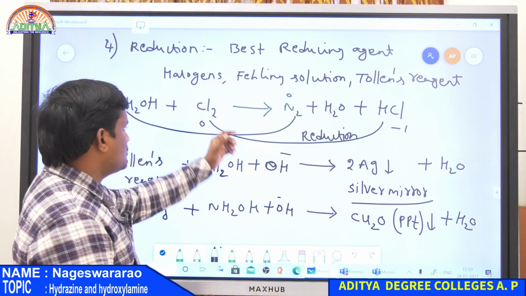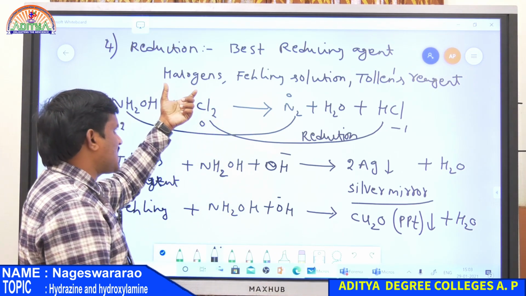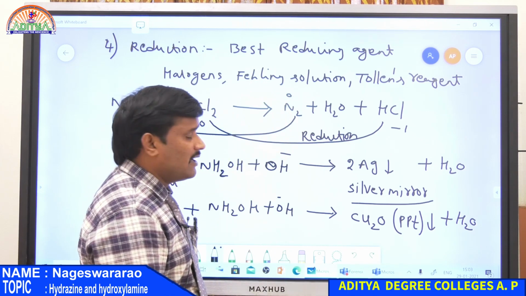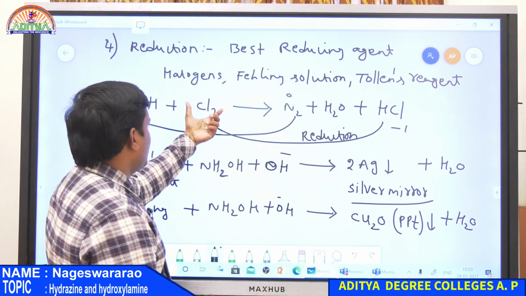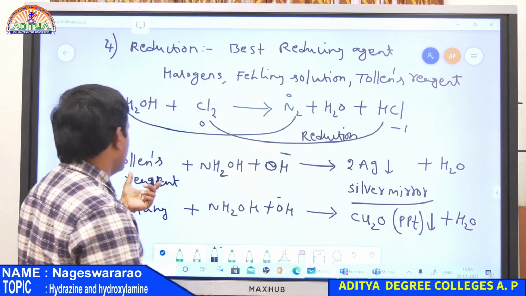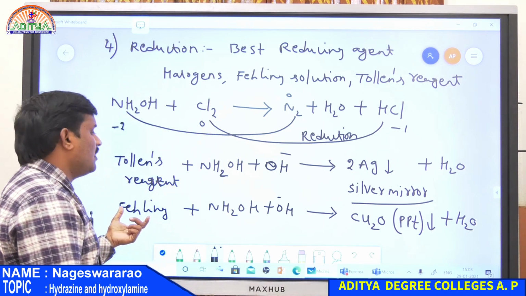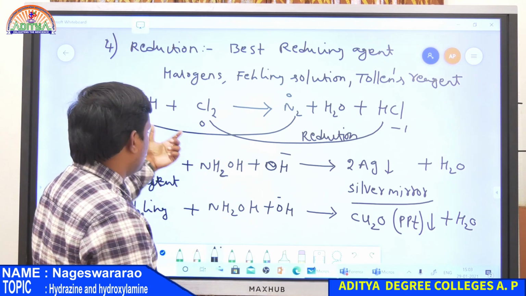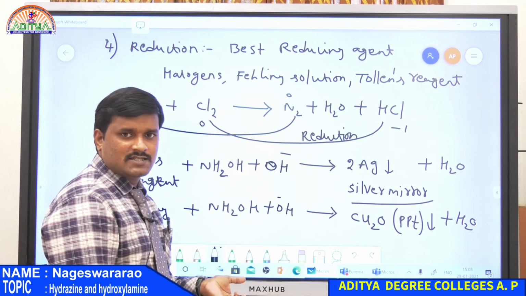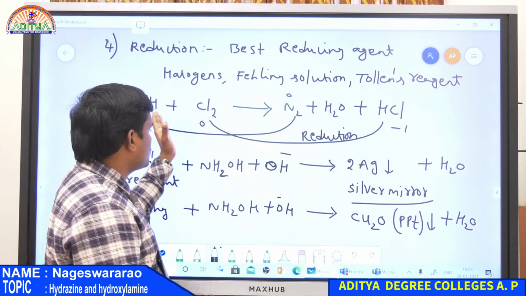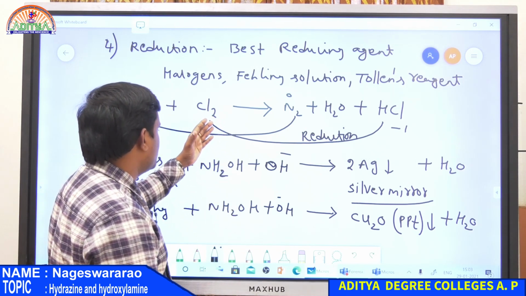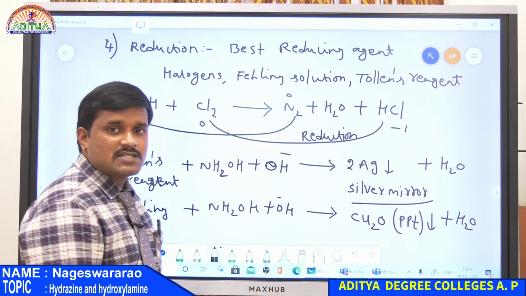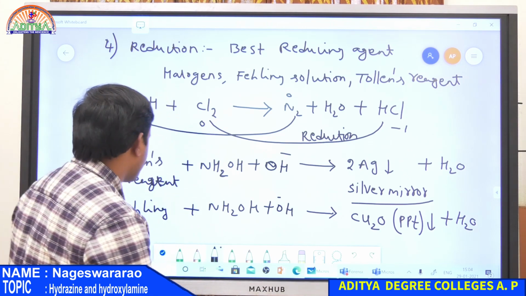Therefore NH2OH easily reduces halogens, Fehling solution as well as Tollens reagent. In all these cases the reagents, Cl2, Tollens reagent or Fehling solution, undergo reduction, whereas NH2OH undergoes oxidation. Therefore it is the best reducing agent.